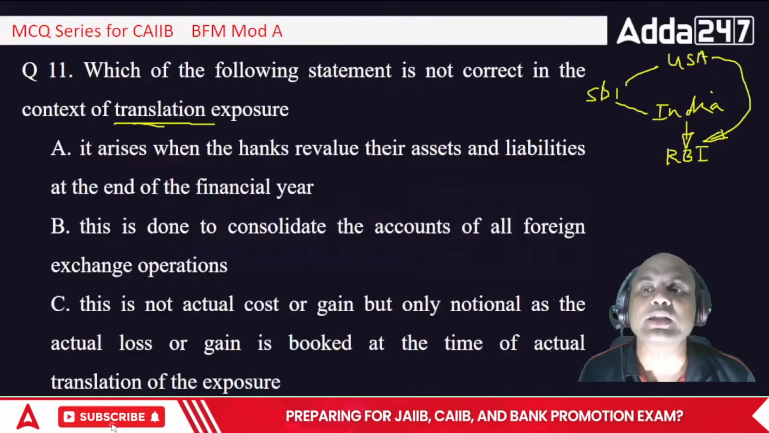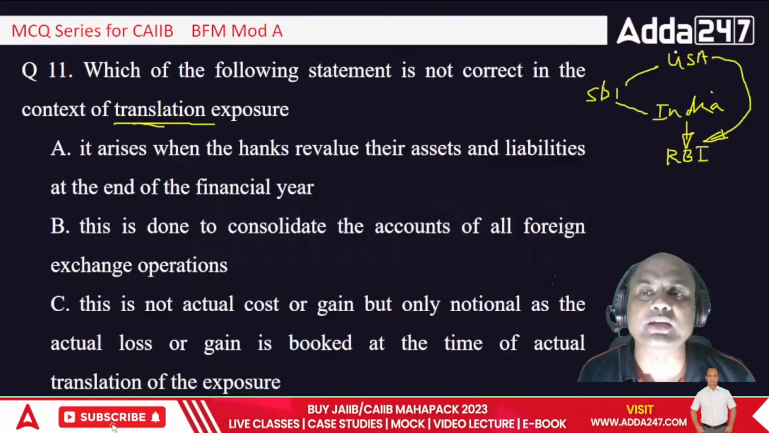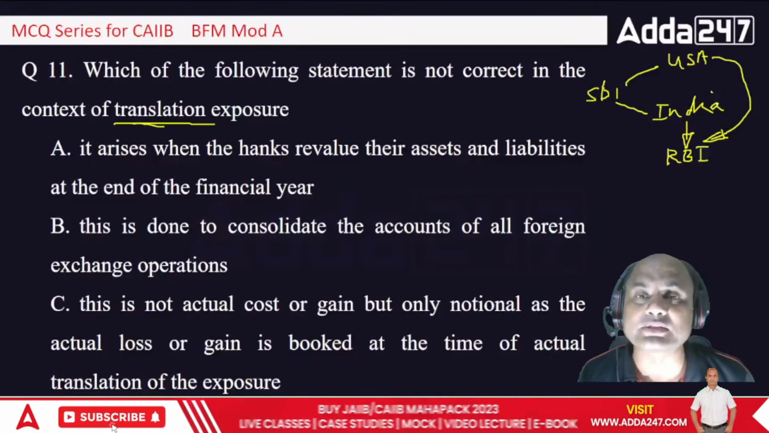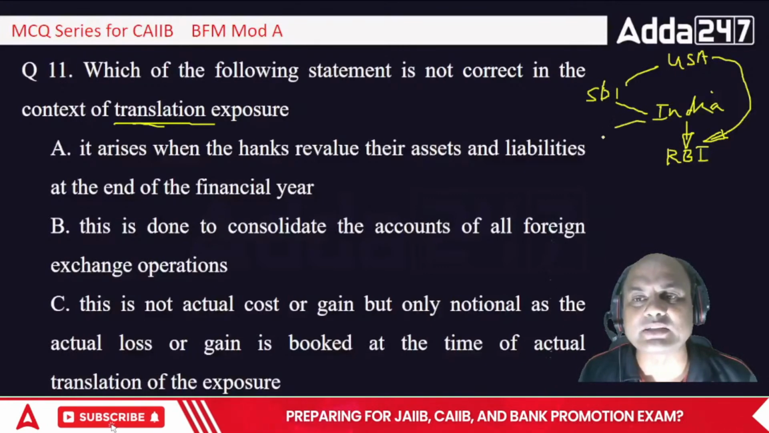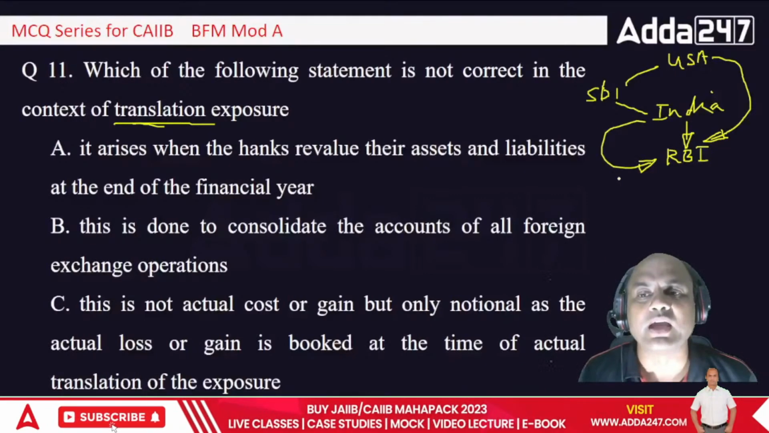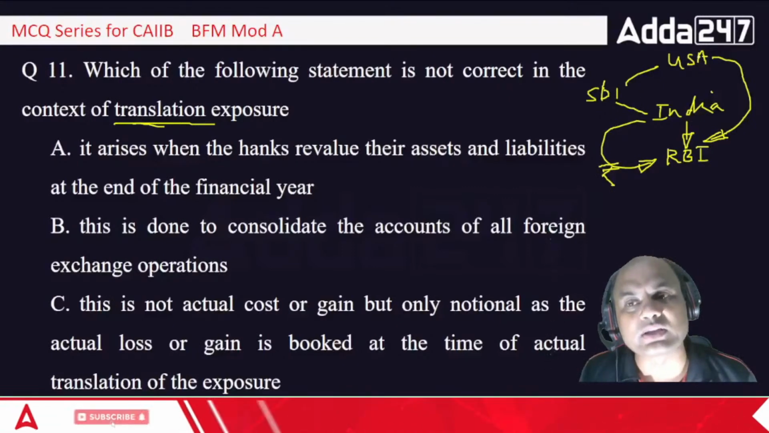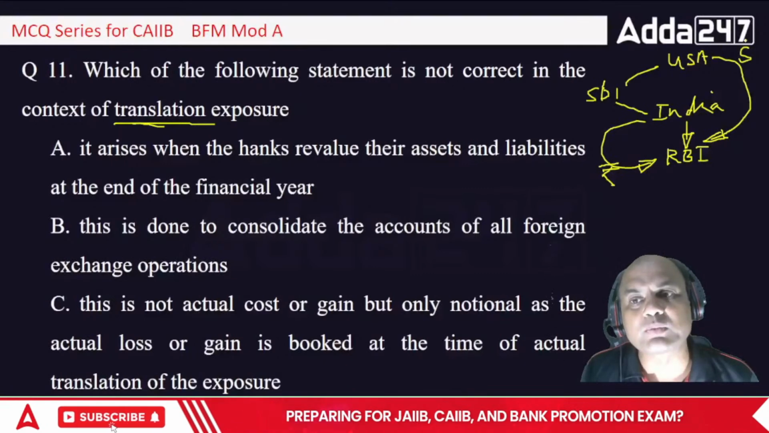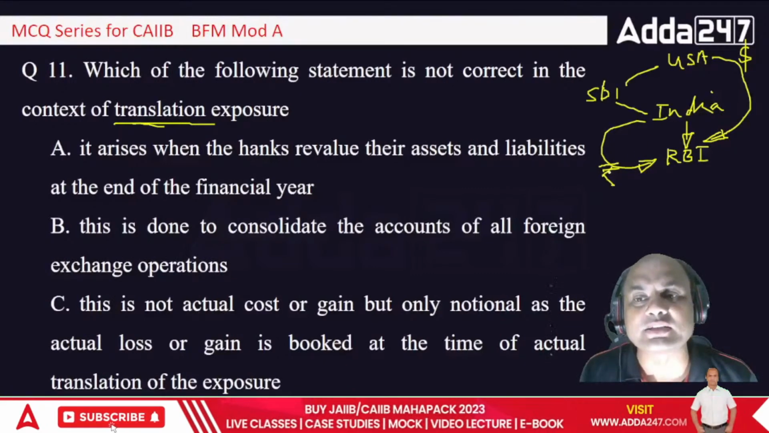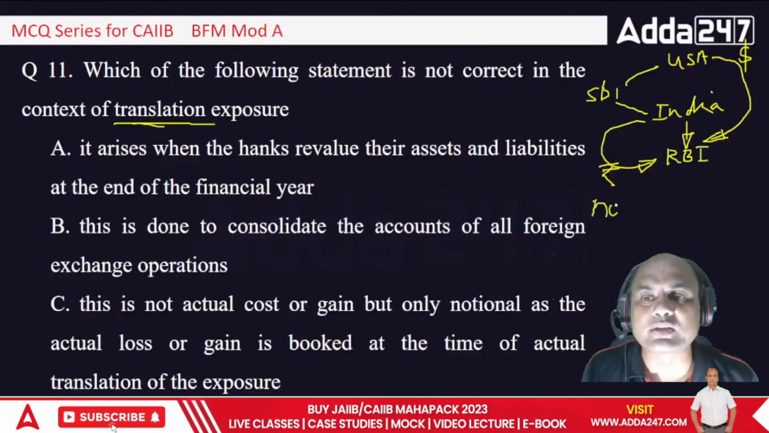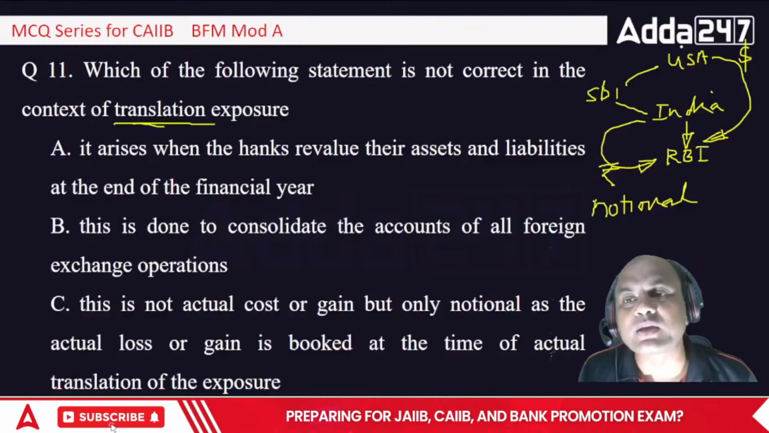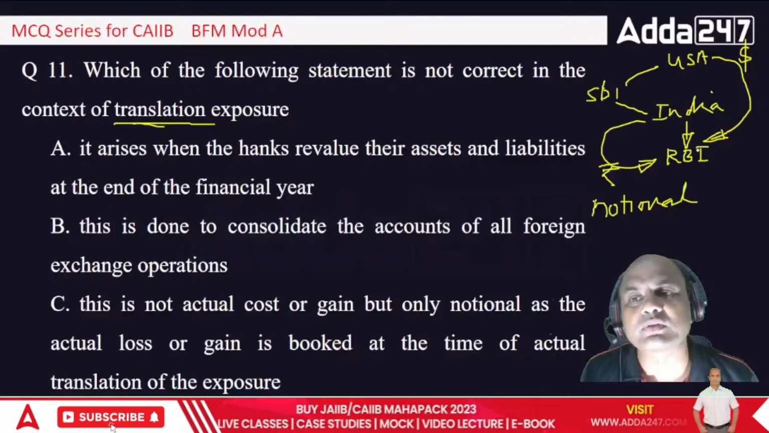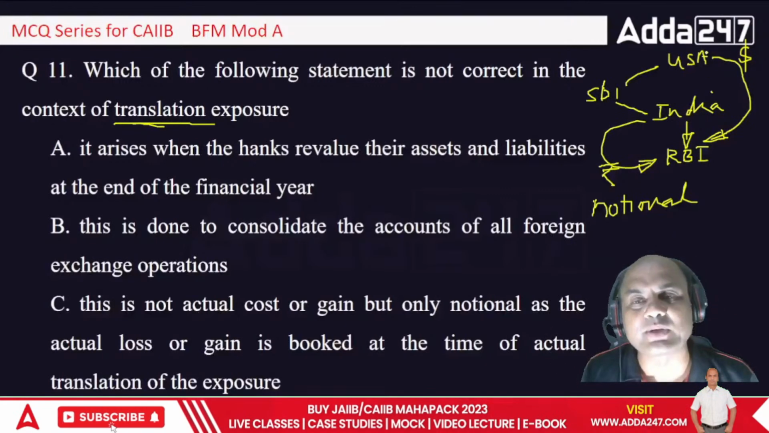So that's why SBI US's figures will have to be brought to INR, rupees. Because when SBI India gives the balance sheet to RBI, it will give it in rupees. Now SBI USA has the figures in dollars. So these dollars need to be converted to rupees notionally. Always remember, this is notional. Notional means I am just converting the figures of SBI USA to rupees. But am I closing this SBI USA branch?